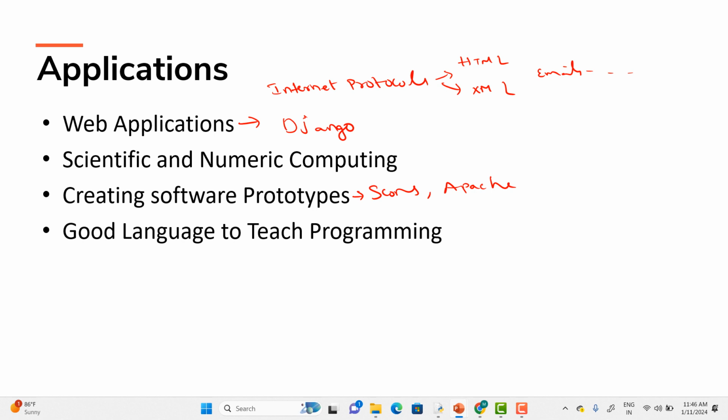Now coming to scientific and numeric computing. Basically, this is an era of artificial intelligence. That brings your interest when I'm talking about artificial intelligence, right? Where the machine can perform tasks the same as a human. So Python is the most suitable language for artificial intelligence or machine learning.